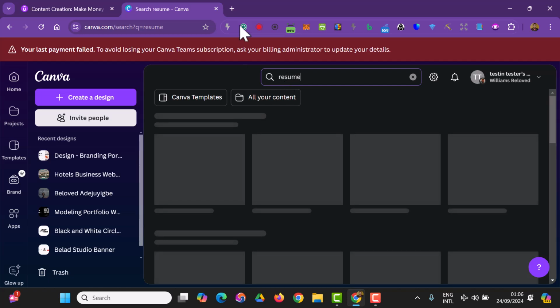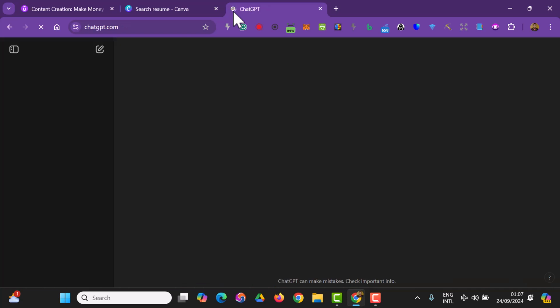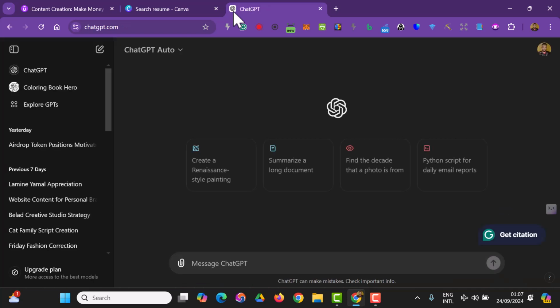But before we proceed to create a resume, we need to use generative AI to generate the content for that resume. So I want to use my ChatGPT to template the resume content, and I'll make the design after creating the content from ChatGPT. So right now I want to prompt the resume content. I would say I want to create a resume for Beloved Adejigbe.